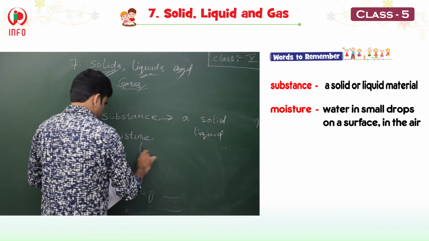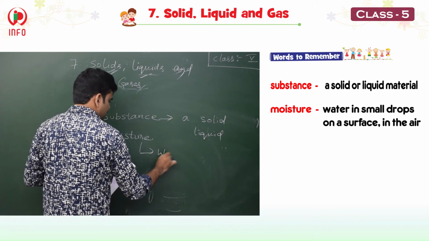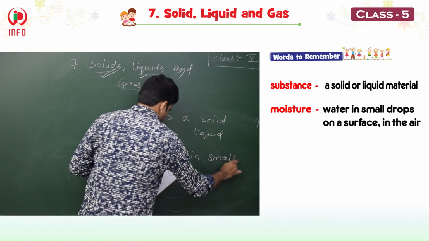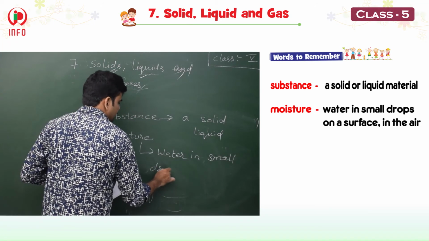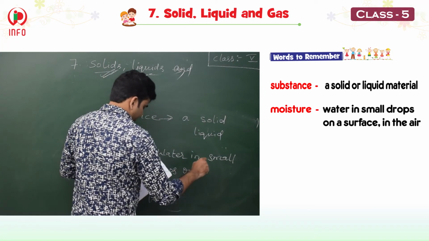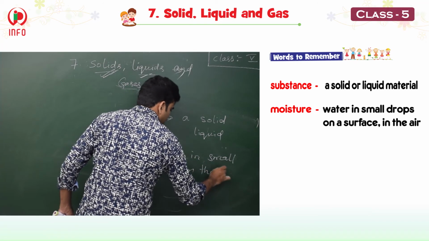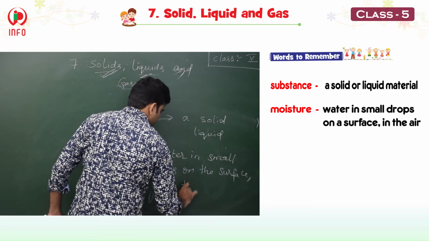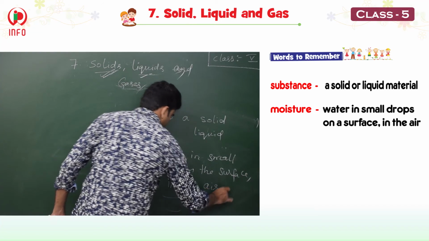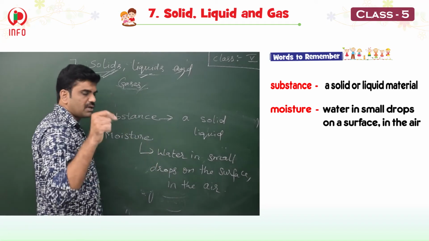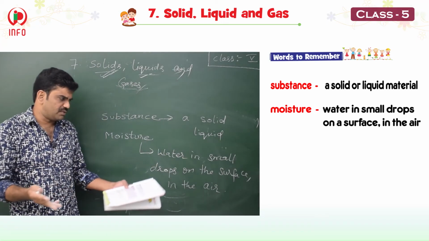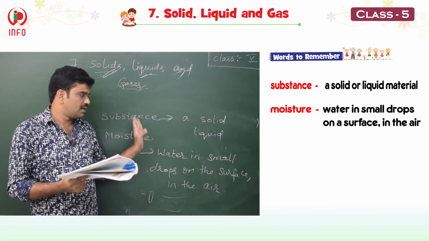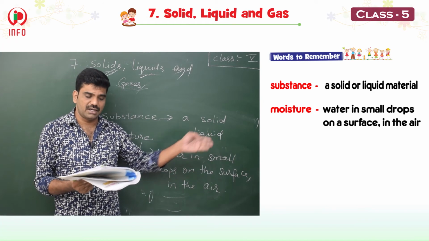And moisture is water in small drops on the surface, on any surface you take, either iron or table or whatever, or in the air. That is called moisture. And substance is a solid substance or a liquid substance.